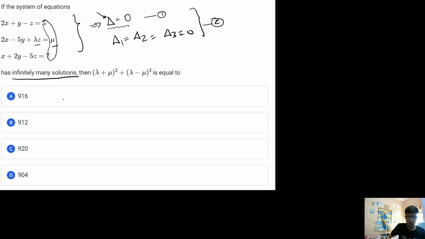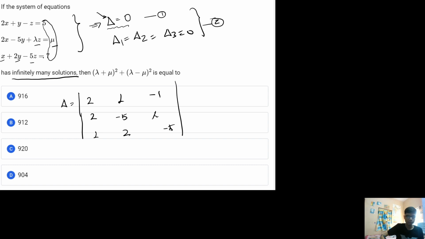So let us try and solve delta equal to 0. From here I will get 2, 1, minus 1, 2, minus 5, lambda, and 1, 2, minus 5 over here. Be very patient while writing this coefficient matrix, in the same order as it appeared in the question.